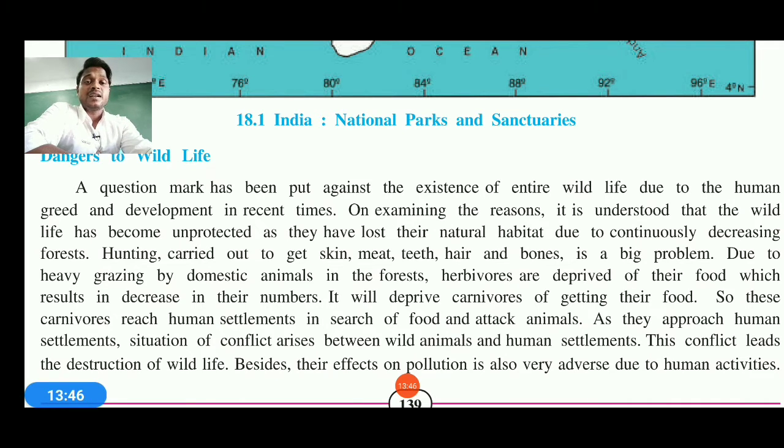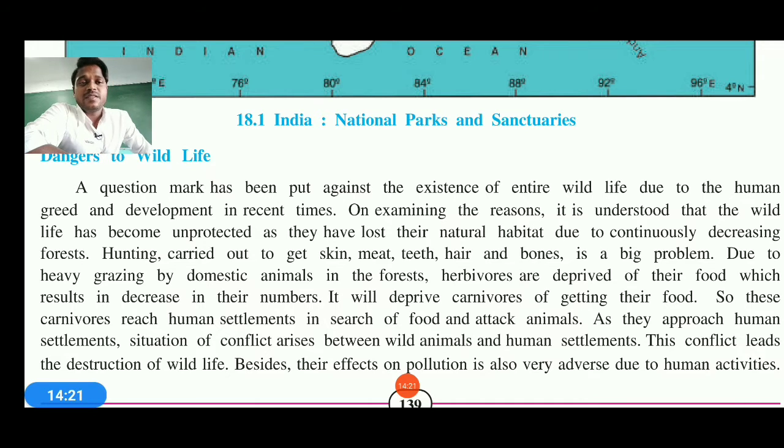Domestic animals are eating the food of wild herbivorous animals and all, and that's how they are deprived of food and they die. Then carnivorous animals are getting their food in low quantity as well. They enter into human settlements in search of food and attack the animals too. So this is the condition. We should not take the food of other animals or they will come to our home to have food and we will be their food. It is so dangerous. As they approach human settlements, a situation of conflict and clashes arises, and either human beings are dying or the wild animals are dying.